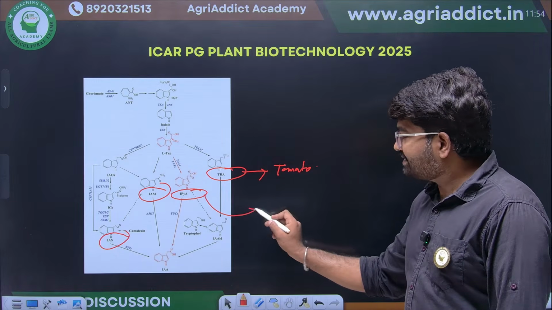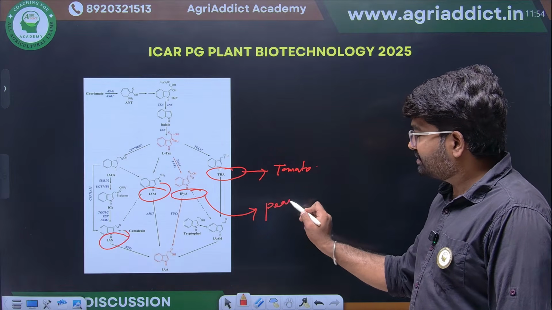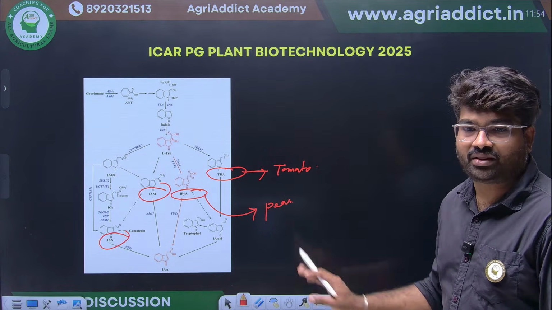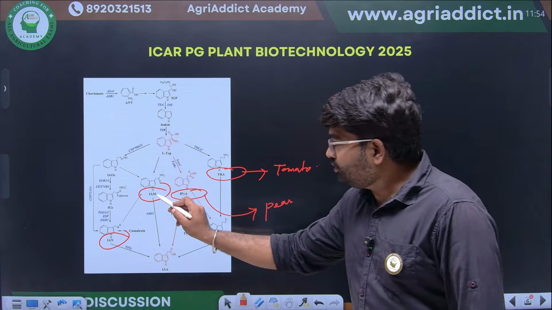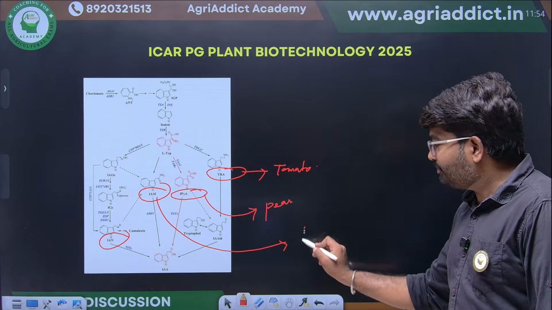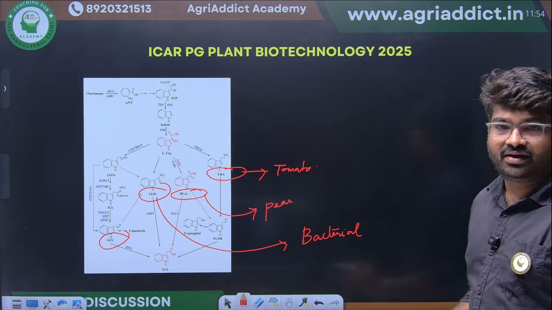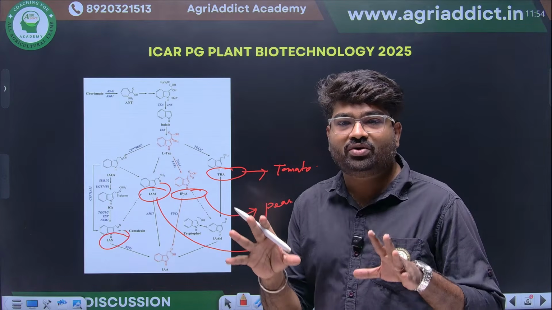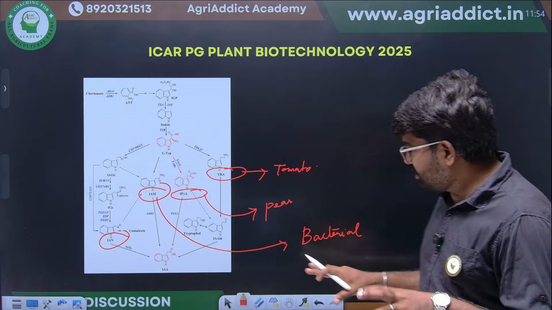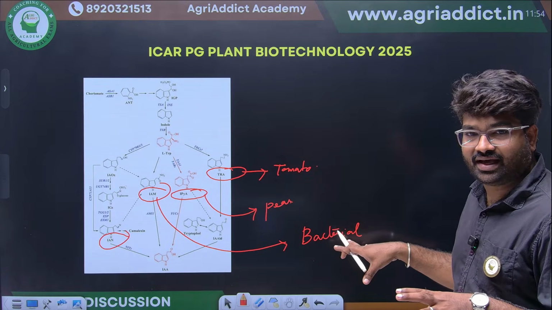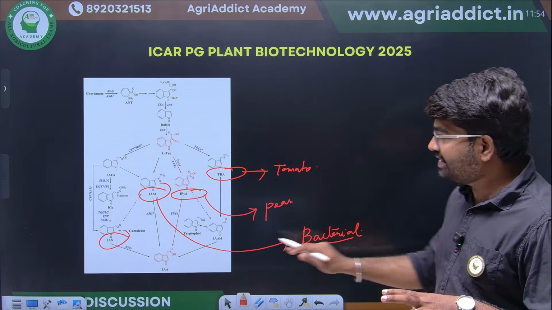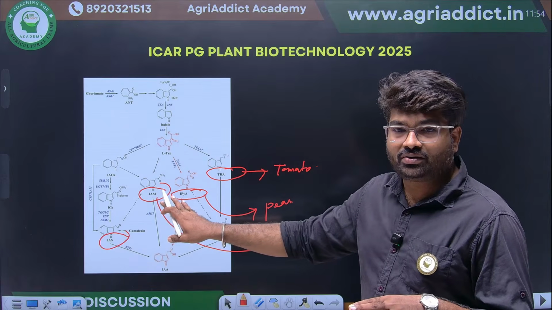Indole pyruvic acid is common in peas. The indole acetamide pathway is a bacterial pathway, because Agrobacterium tumefaciens also has these auxin biosynthetic genes.